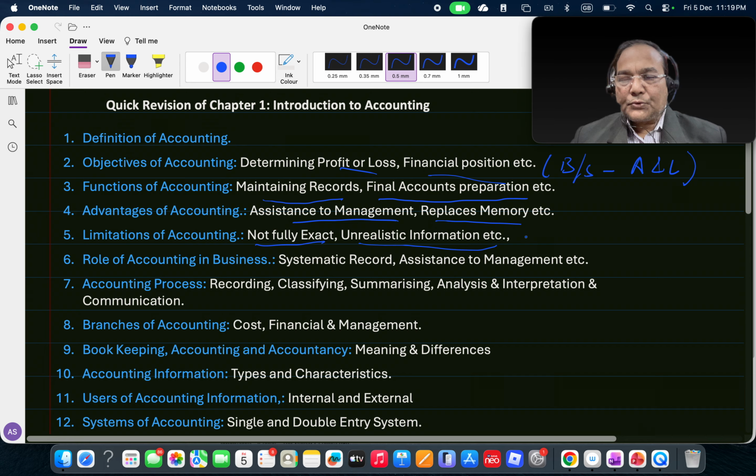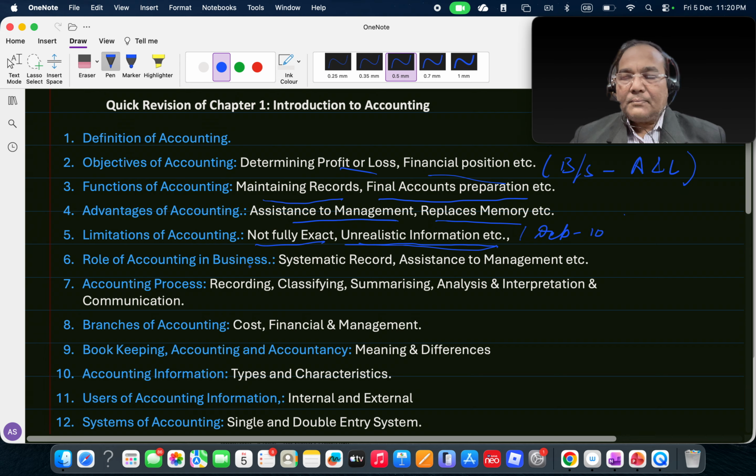Unrealistic information. Many a time we see that the information does not appear real. Say, for example, depreciation, which is charged every year, and with 10% depreciation, the asset value will keep on decreasing as years pass by, but its market value may be different. So we do not record that. Sometimes there are certain things which appear to be unrealistic.